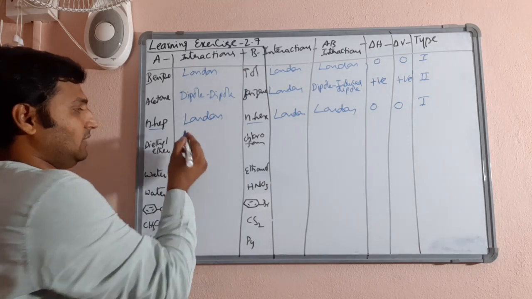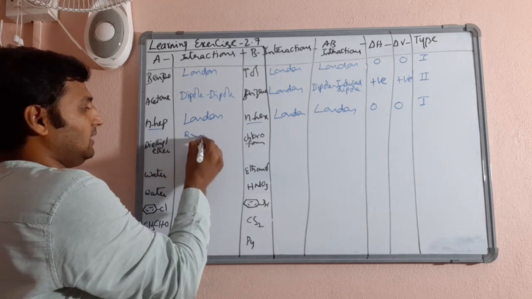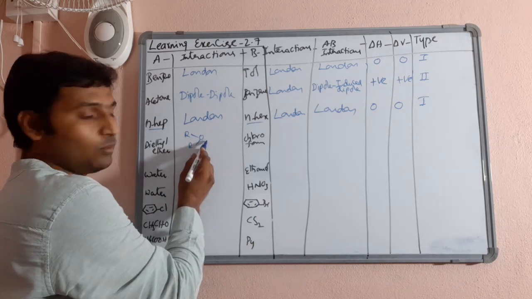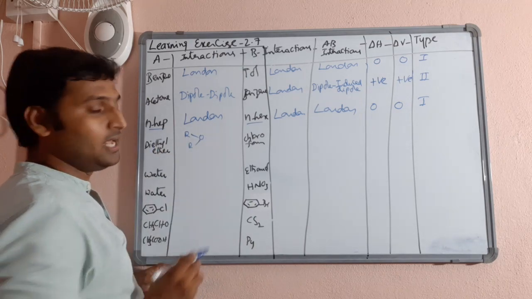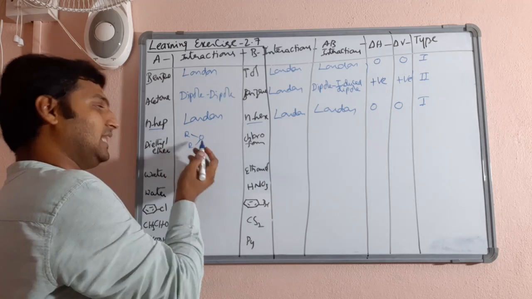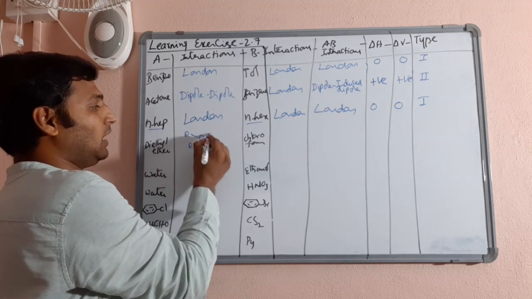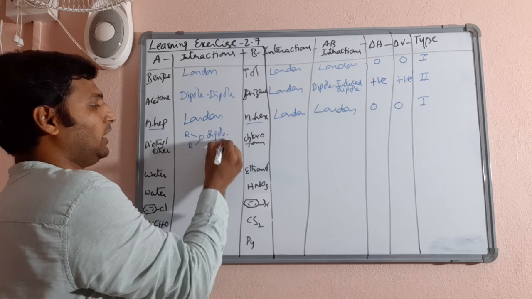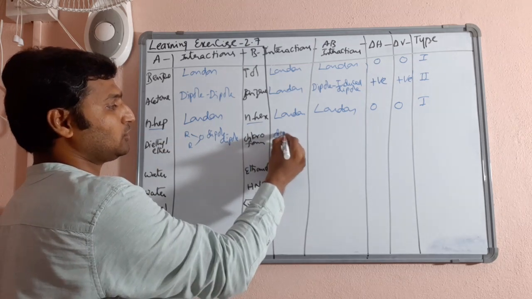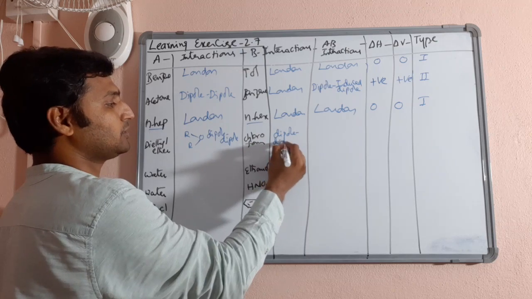Diethyl ether, again ethers are like this. In ketones you have got C double bond O, in ethers you have got oxygen, otherwise both sides are alkyl groups, so ethers are like this. There is polarity in the carbon-oxygen bond, so ethers will be having dipole force. Chloroform, as I told you already, also has dipole force.